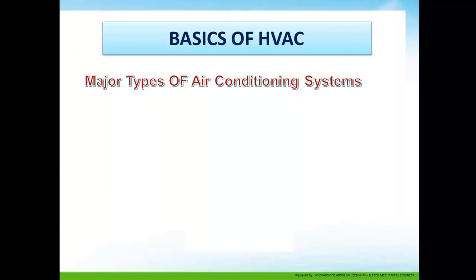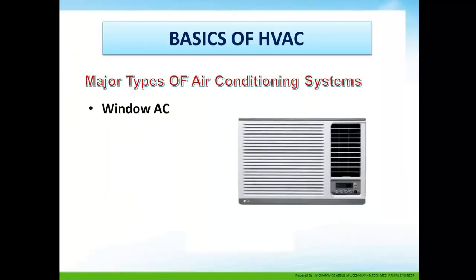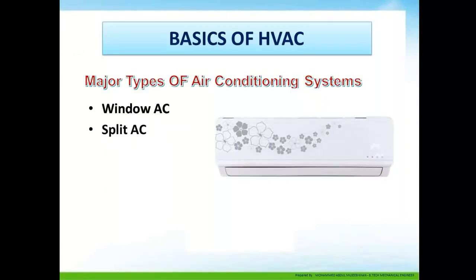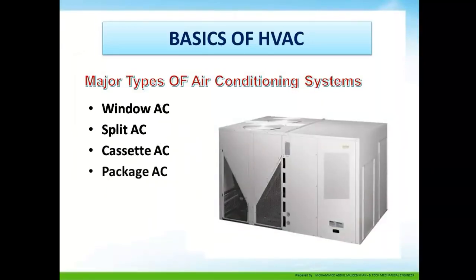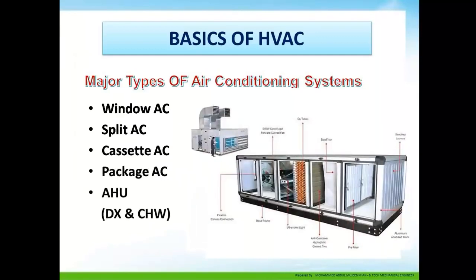Major types of air conditioning system: window AC, split AC, cassette AC, package AC, and AHU, air handling unit, which can be DX or chilled water system.